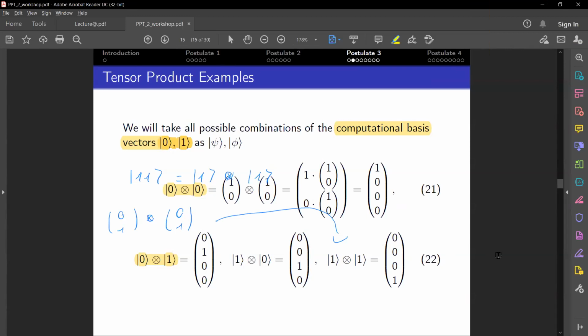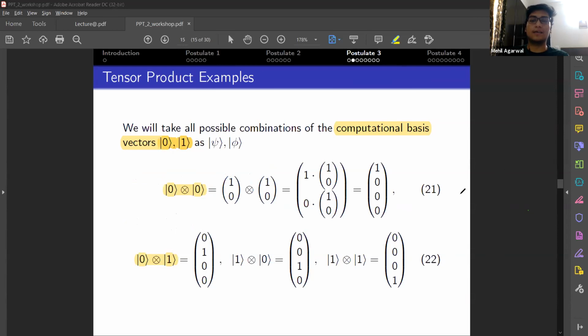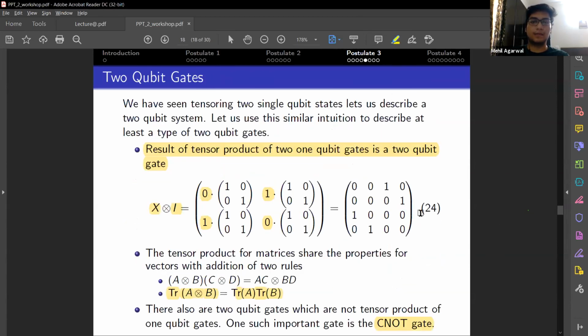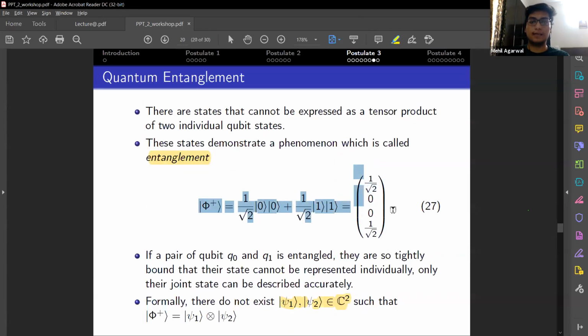Do you want to talk a little bit about the prize on the bonus question and why it's so high? Okay, yeah. The question was to represent this state as a tensor product of two individual states. But as I just said, this state cannot be represented as a tensor product of two states.